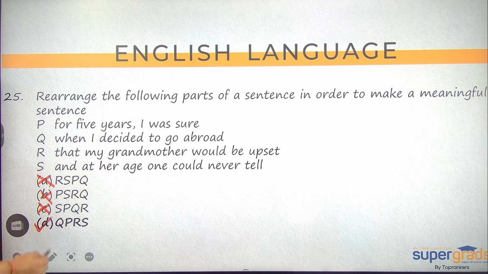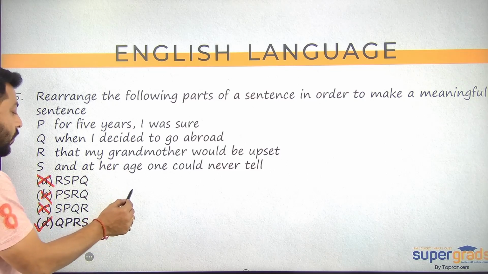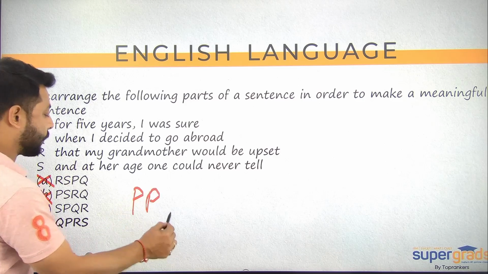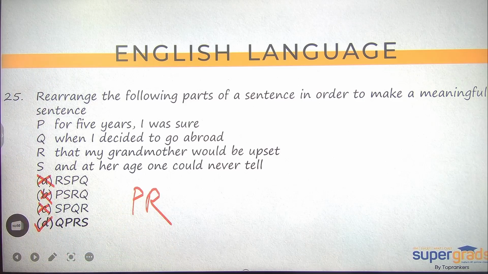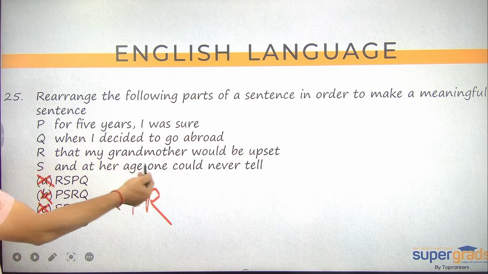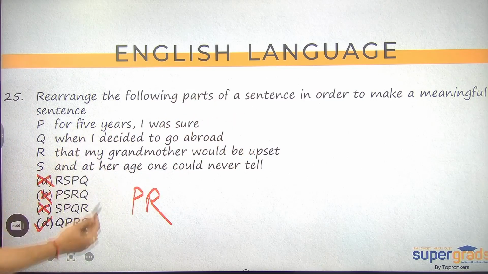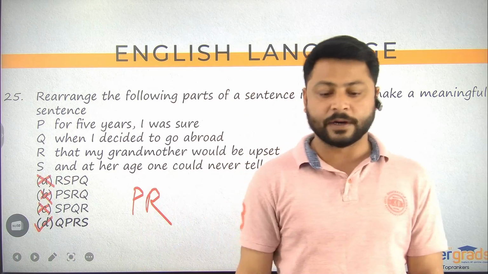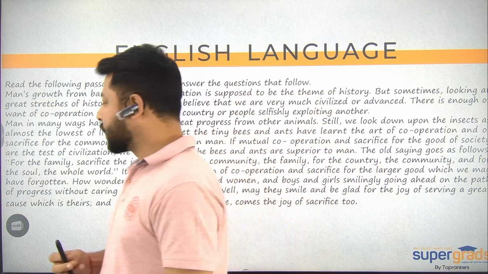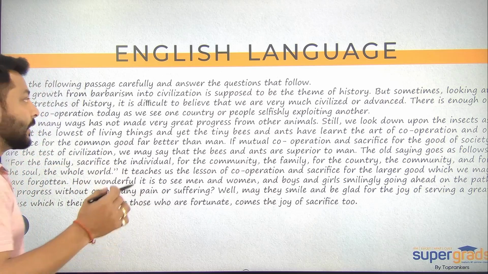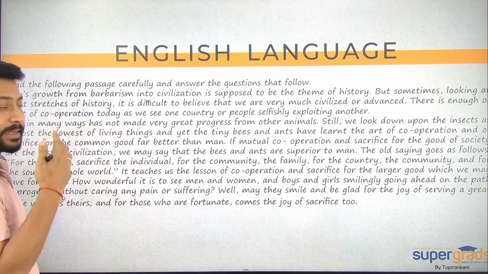You've got your answer. You could have also identified a mandatory pair, and that was PR. So PR was a mandatory pair. Why? For 5 years, I was sure. Sure of what? Sure that my grandmother. All right. So the correct answer option for question number 25 is D, Delhi. D, Delhi is correct for question number 25. Okay, so question number 26 to 30, ये वाला एक सेट है जिसमें हमारे पास एक आरसी था.